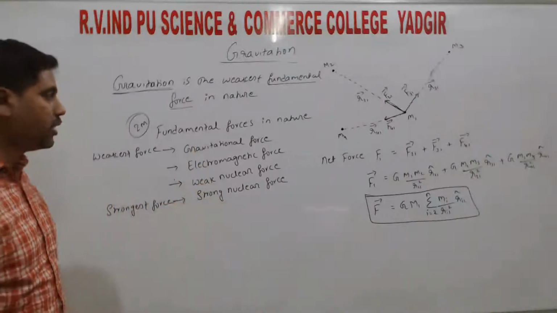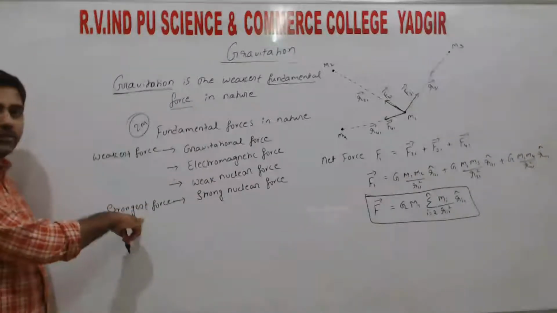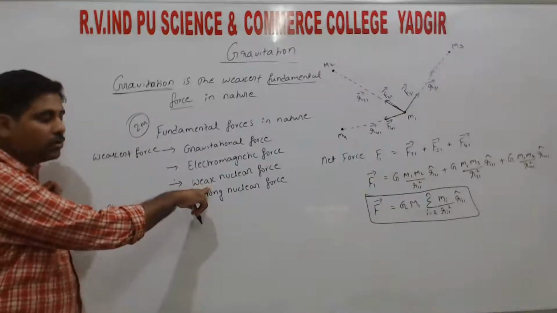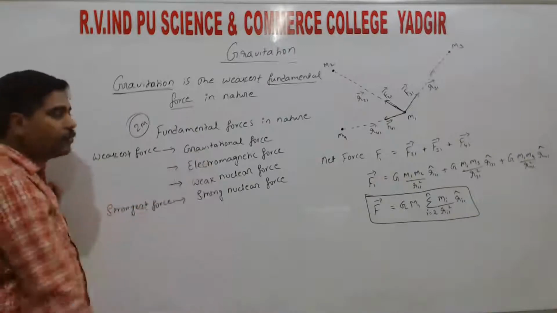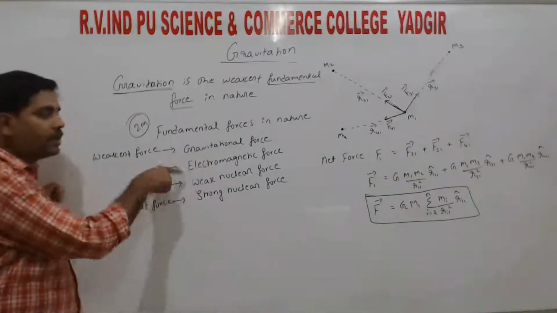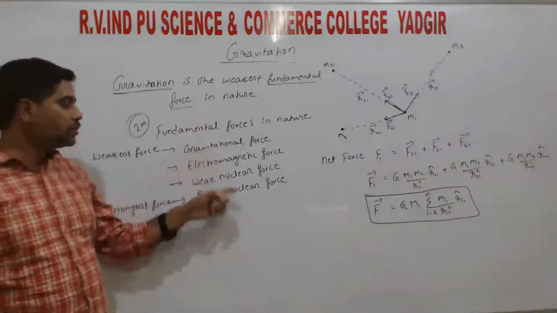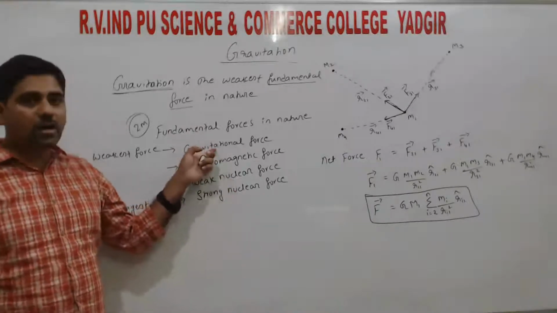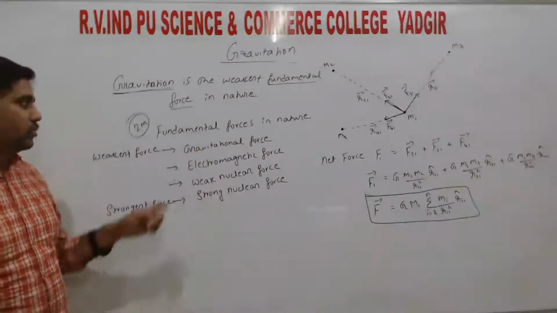If 1 mark is asked, which is the weakest force in nature and which is the strongest force in nature. Weakest force does not mean weak nuclear force, right? Weakest force in nature is the gravitational force, right? If 2 marks are asked, write the weakest and strongest forces in nature, then gravitational force along with strong nuclear force. So weakest is the gravitational force, strongest is the strong nuclear force, right?